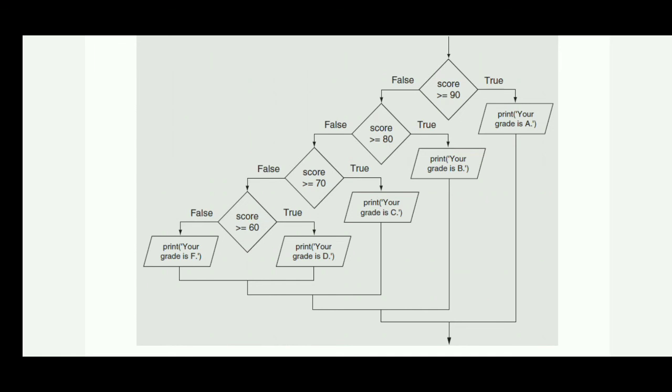We can write if score is greater than or equal to 90, then inside that if we can write print your grade is A. Next, elif score is greater than or equal to 80, inside that elif I can write your grade is B. Then elif score is greater than or equal to 70, we can write your grade is C. Then elif score is greater than or equal to 60, then we can write your grade is D. And lastly, for else we can write your grade is F.